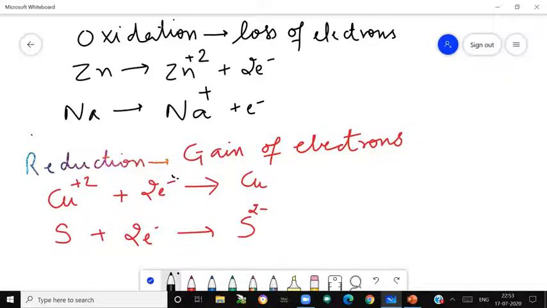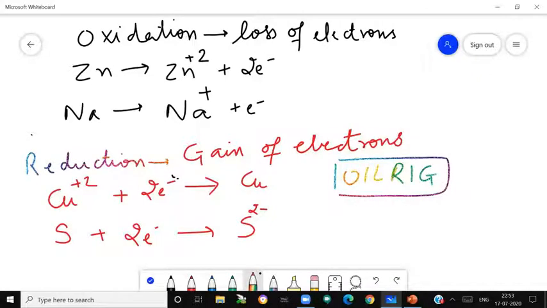There is one shortcut to remember this. The shortcut is OIL RIG. OIL RIG means oxidation is losing electrons and reduction is gaining. Oxidation is losing, reduction is gaining what? Electrons.